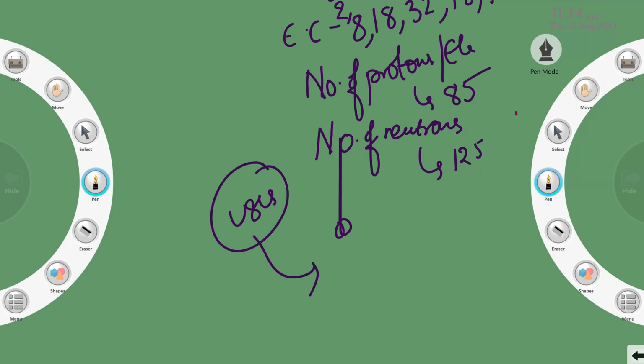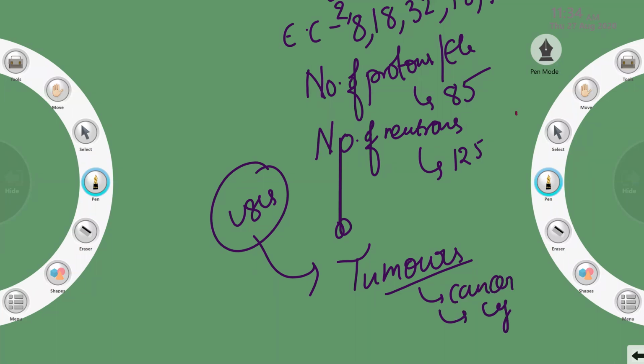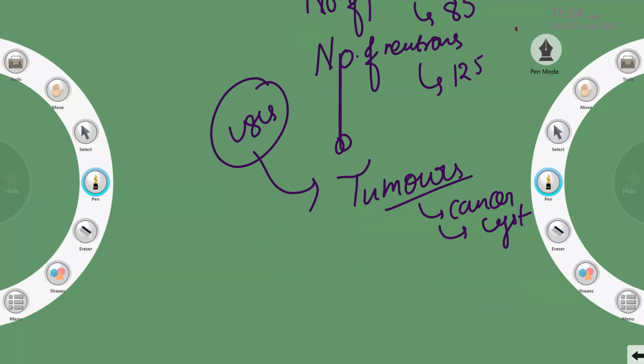So the use of astatine is in the treatment of tumors. Tumors means what, ma'am? Tumors means, you know, cancer. Ma'am, cyst? A disease? No, not cyst. Ma'am, I don't know.